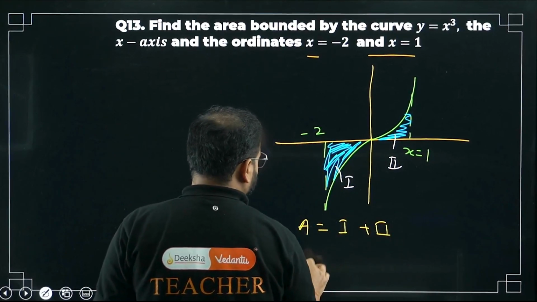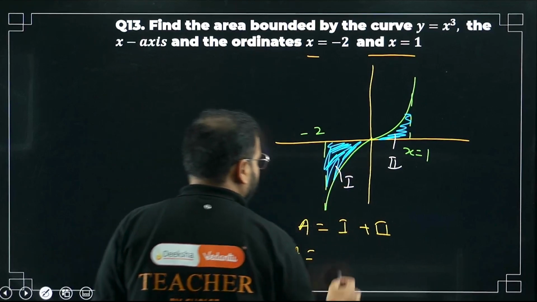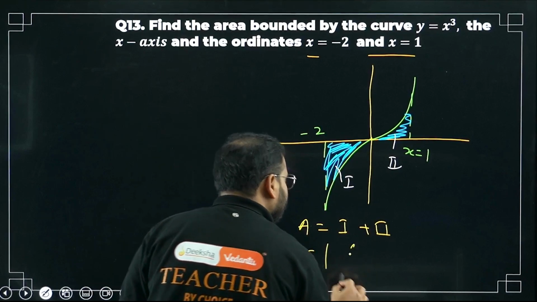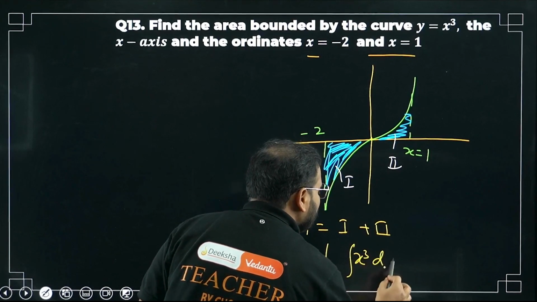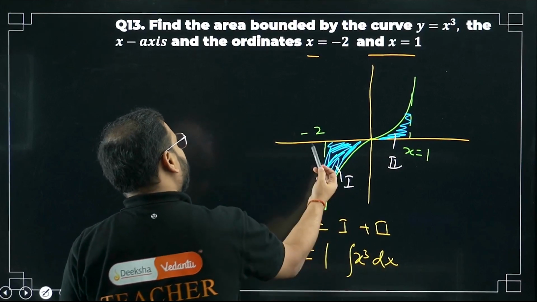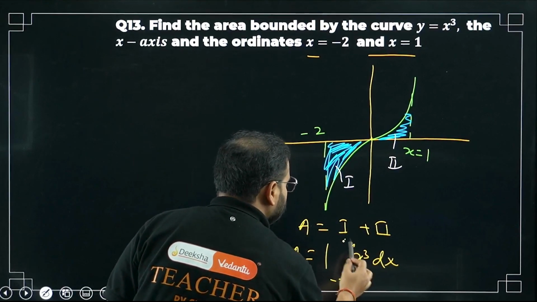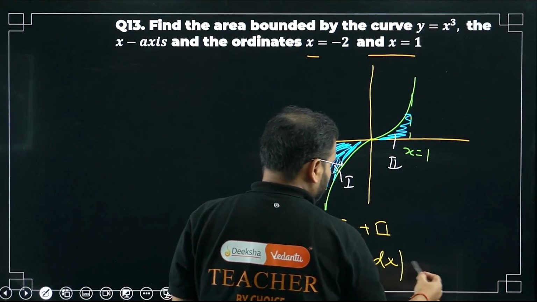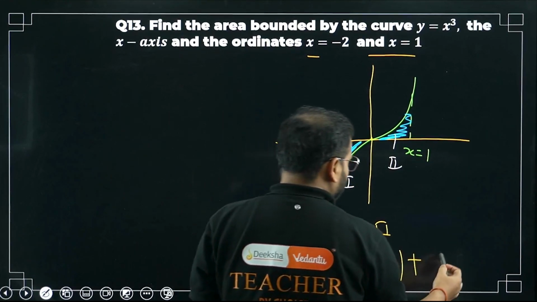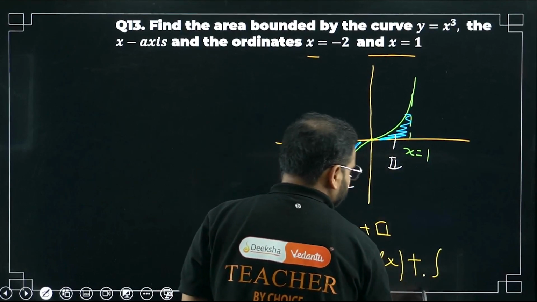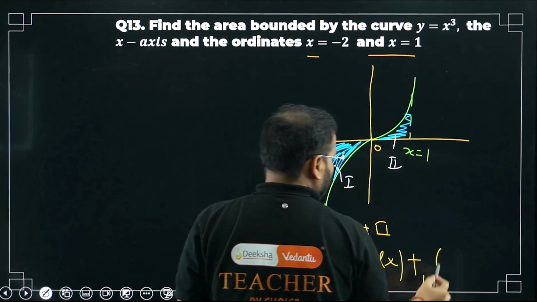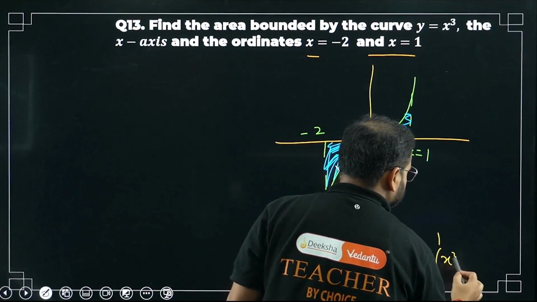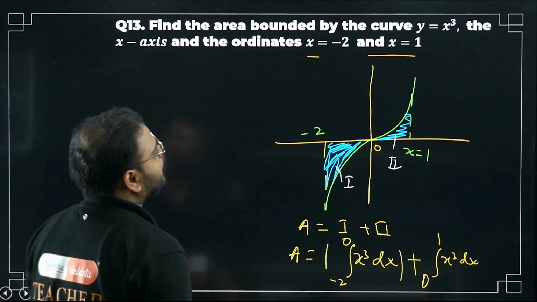Integrate what, sir? Integrate x cube, bacha. For the first part I have to do what? Modulus. So modulus of the integration of x cube dx from where to where? Minus 2 to 0. Minus 2 to 0 is negative, right? So that's why minus 2 to 0. For part 2, take the modulus off and integrate from 0 to 1, origin, right? 0 to 1. Again x cube dx.